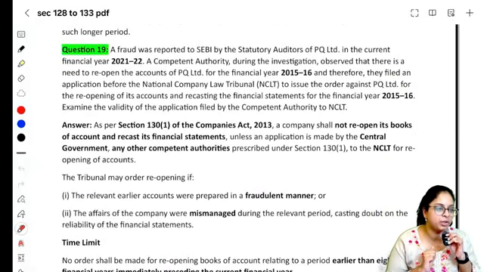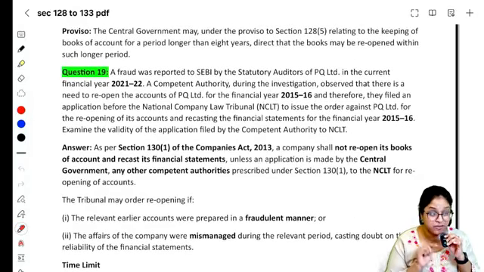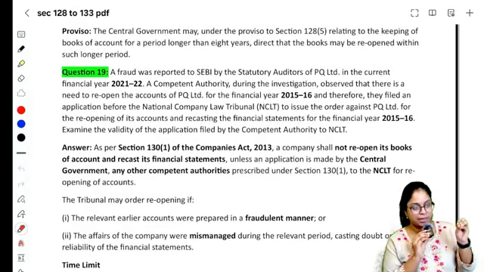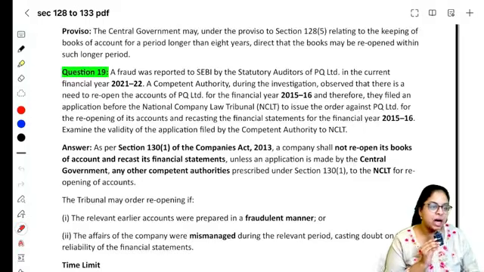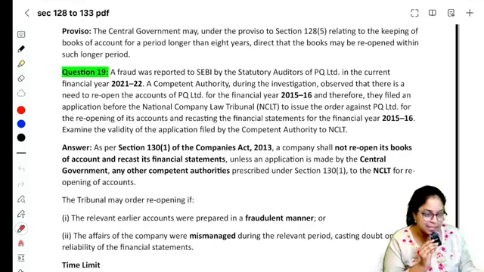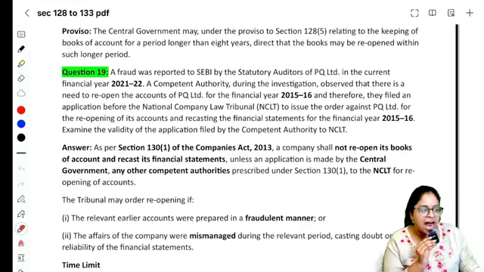Move on to question number 19. A fraud was reported to SEBI by the statutory auditors of PQ Limited in the current financial year. So fraud has been reported to SEBI by the statutory auditors in the current year 21-22. A competent authority doing investigation observed that there is a need to reopen the accounts of 2015-16, and therefore they filed an application with the NCLT to issue the order against PQ Limited for reopening and recasting the financial statements.